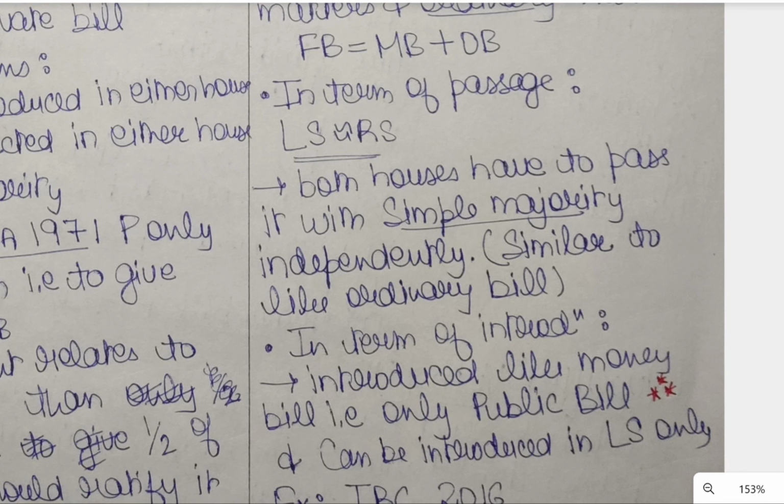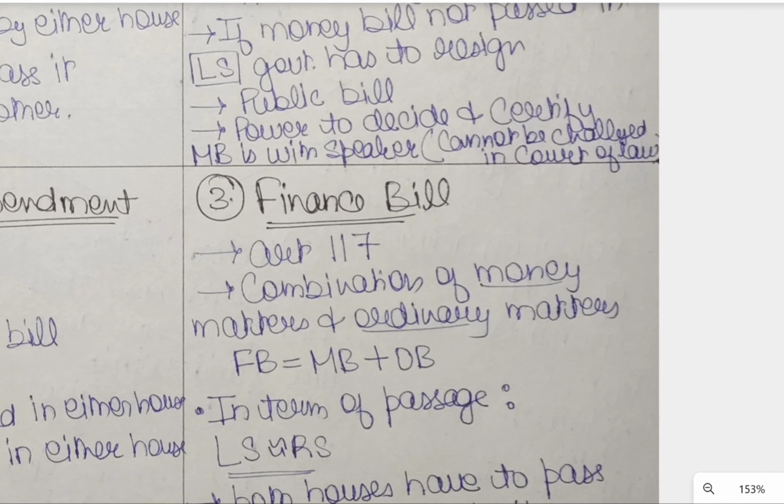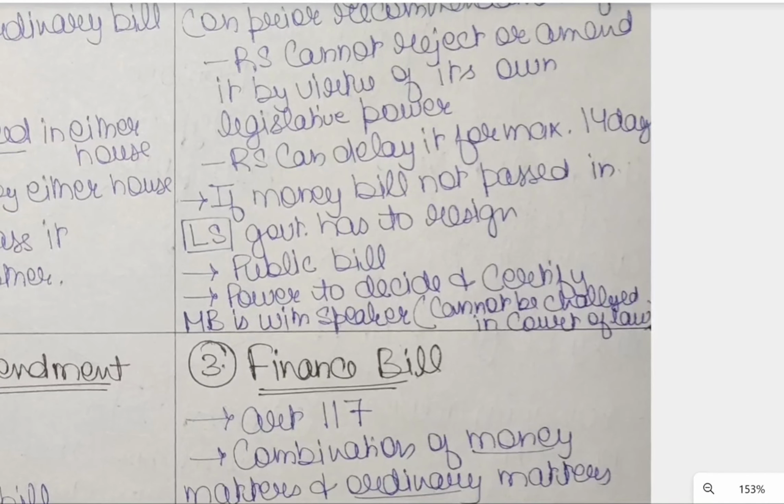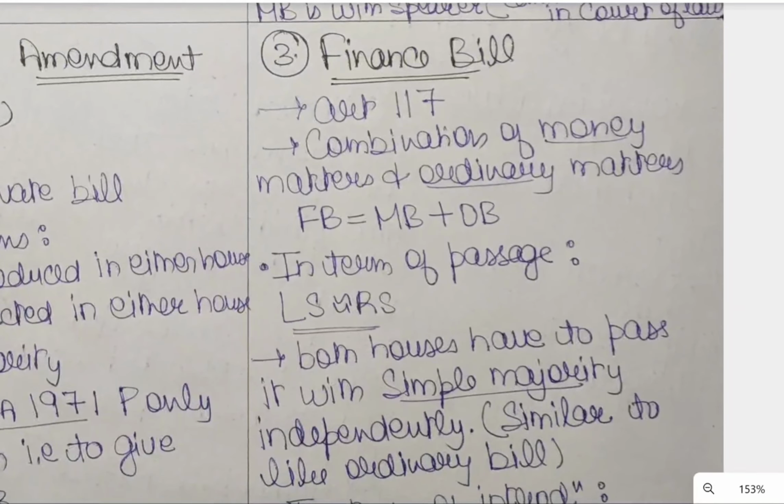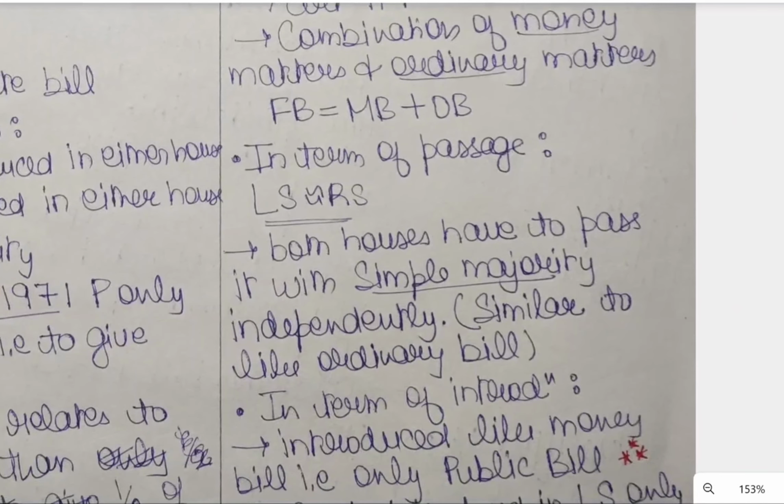Both houses have to pass it with a simple majority, independent of each other. Unlike in the case of a money bill, Rajya Sabha doesn't have any maximum period of 14 days or any obligation. It has independence in the passing of the bill. You can consider that for the passage, Lok Sabha and Rajya Sabha are equal, like an ordinary bill.